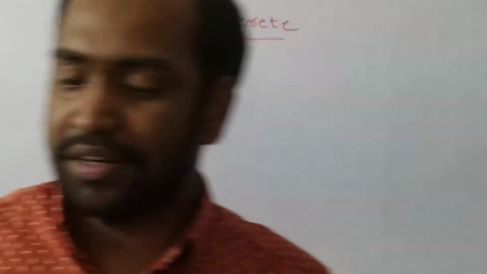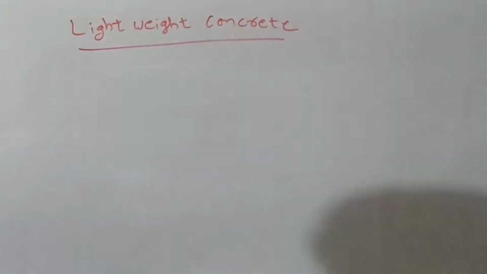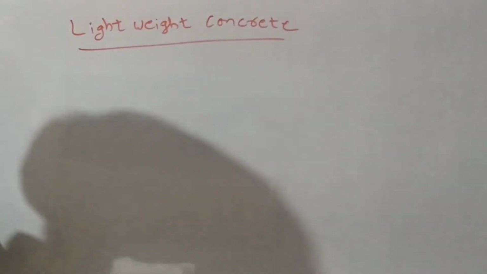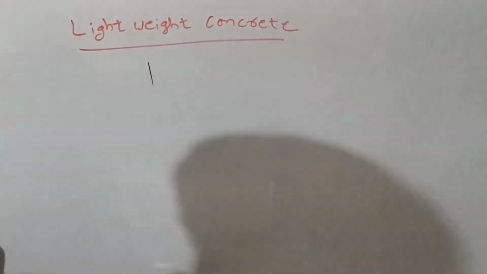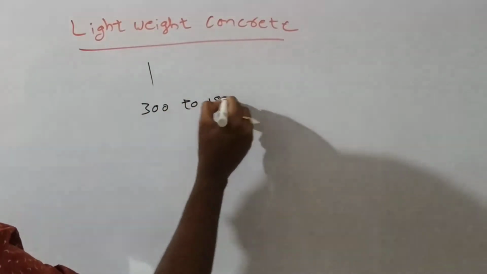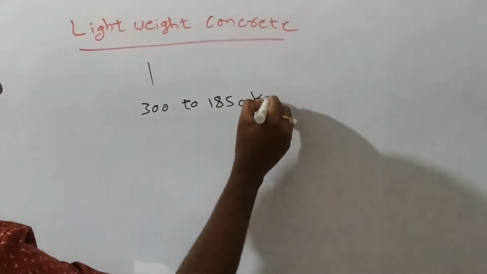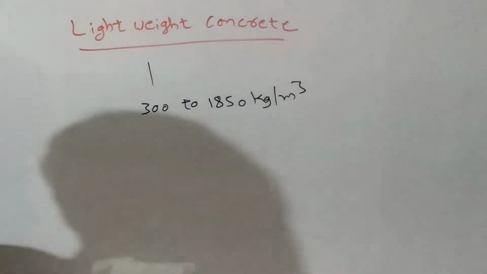Lightweight concrete is a concrete whose density varies from 300 to 1850 kg per meter cube. Understand? So then that concrete is called lightweight concrete.